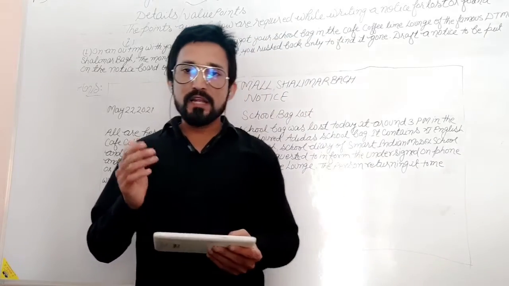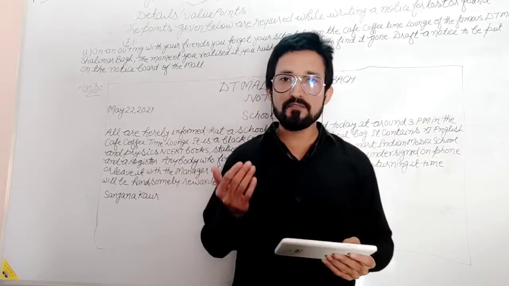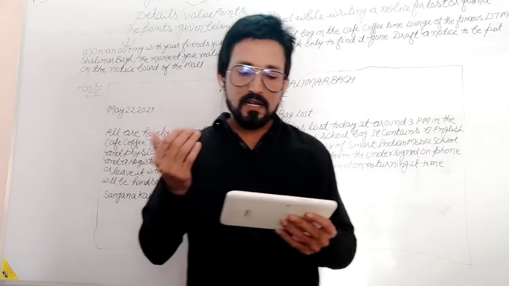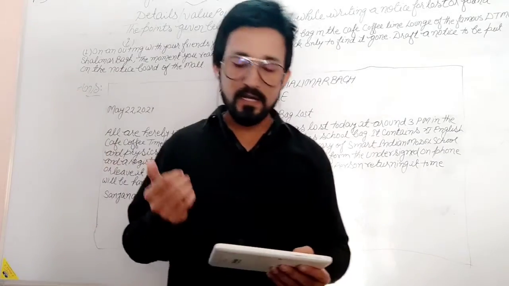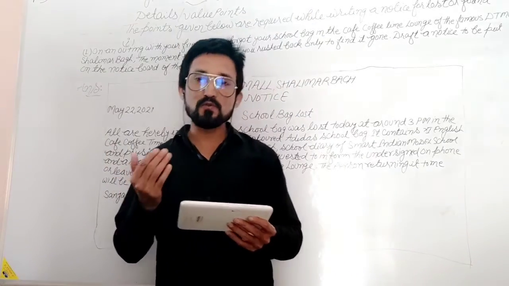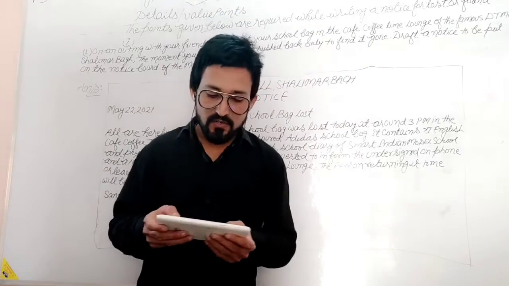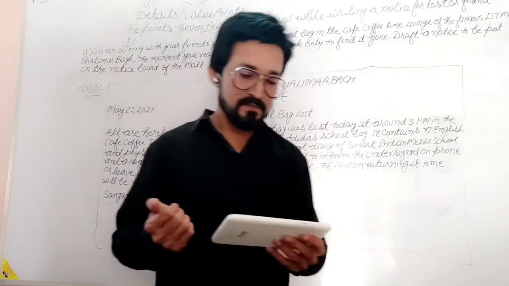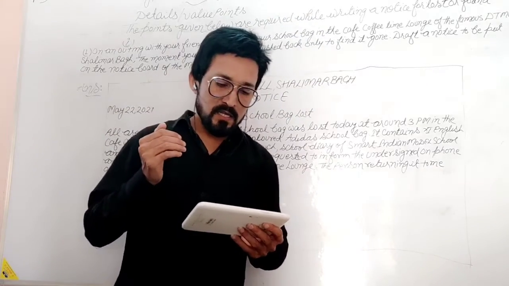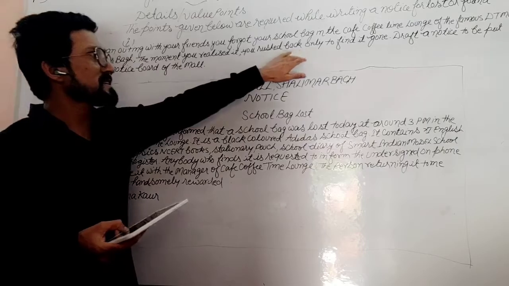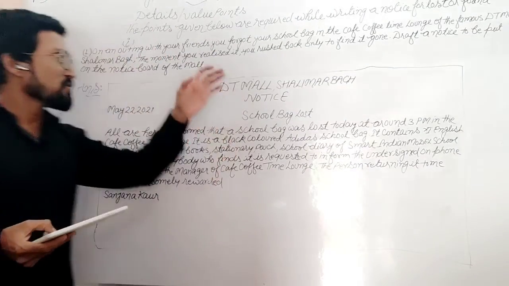On an outing with your friends, you forgot your school bag in the Cafe Coffee Time Lounge of the famous DT Mall, Shalimar Bagh. The moment you realize it, you rush back only to find it gone. Draft a notice to be put on the notice board of the mall. It is written here, question C. Now how will you write?